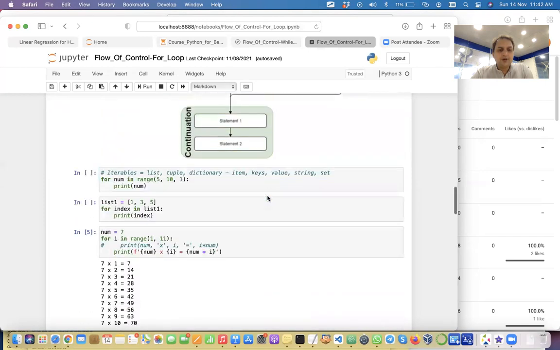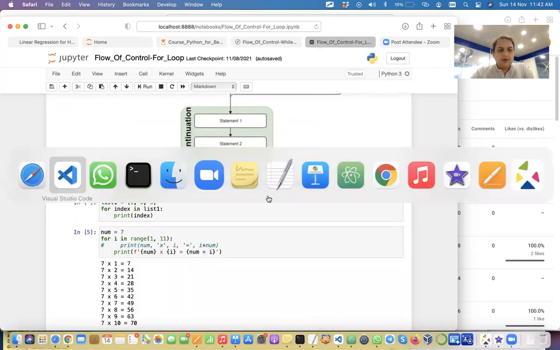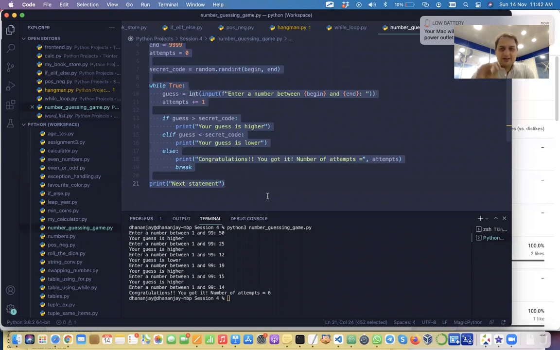Right. So we will take an example about for loop. Okay, just give me a sec, guys. I need to just connect my charger.